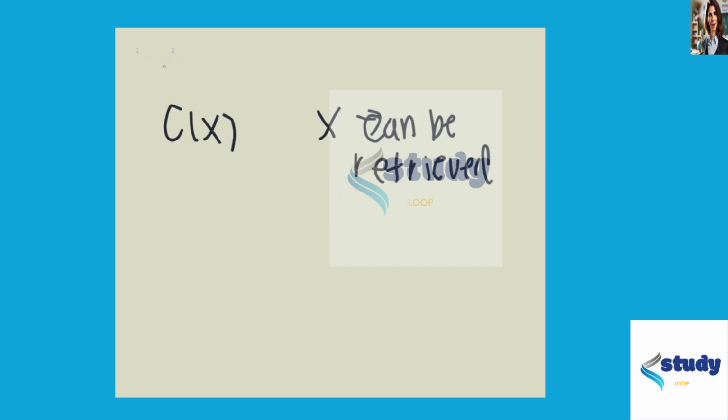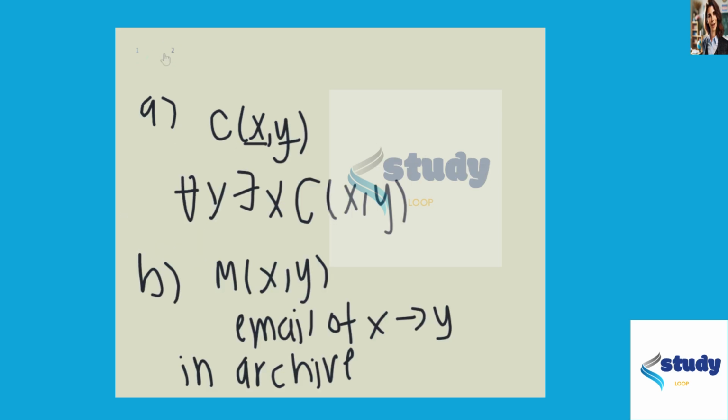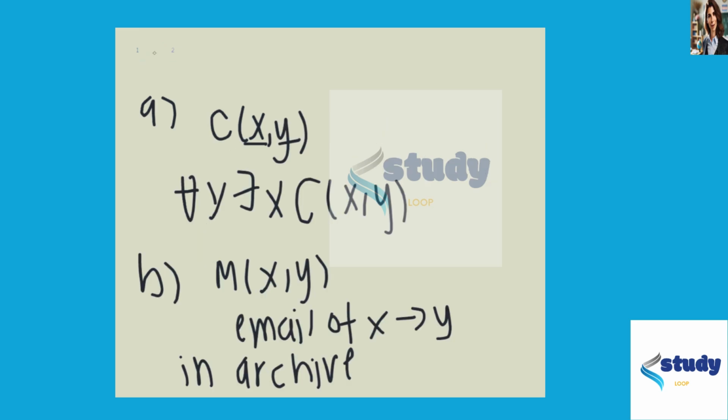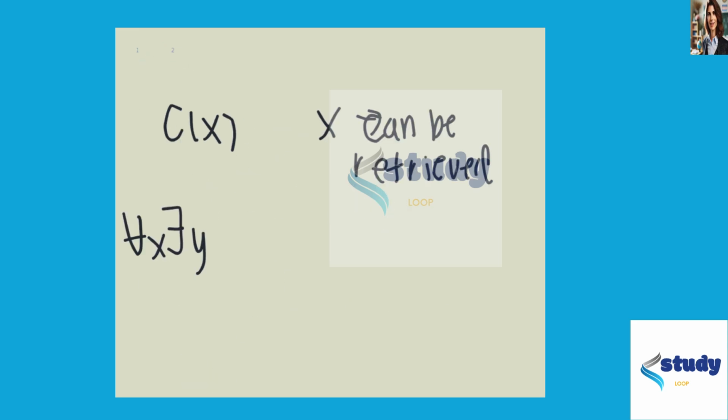Okay, so we have that there exists some y, and for all x, such that if we have that email of user x has been sent, or user x has sent message y on system that is contained in the archive, so that's M of x comma y. This means that P of x holds.